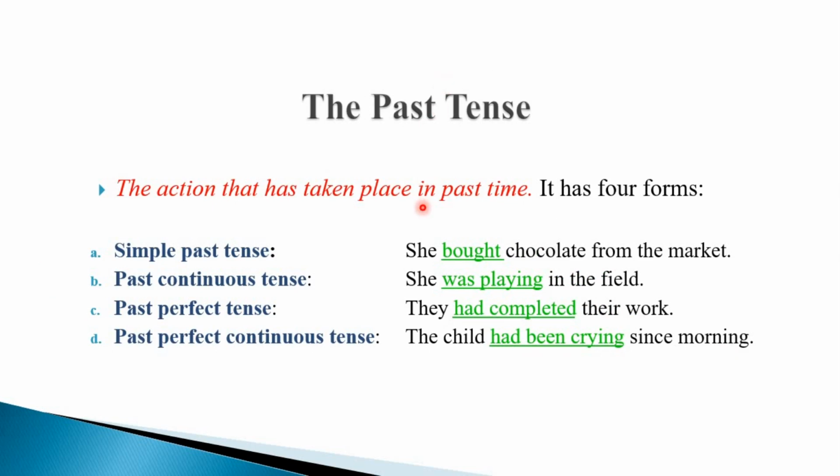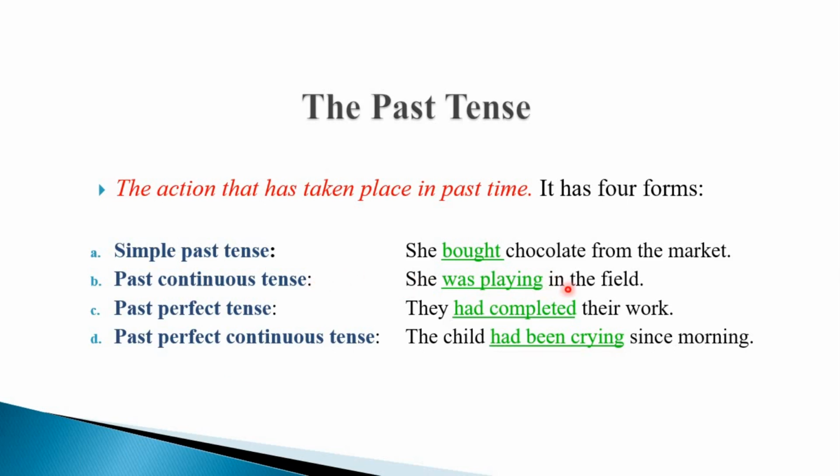Next comes past tense. It talks about those times which have already been completed or are over in the past. So all those actions that have taken place in the past time come under past tense. Again, just like present tense, we have simple past tense, past continuous tense, past perfect tense and past perfect continuous tense. Example of simple past tense, she bought chocolate from the market, action is complete.